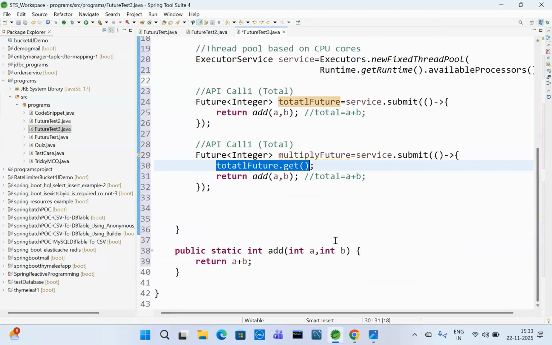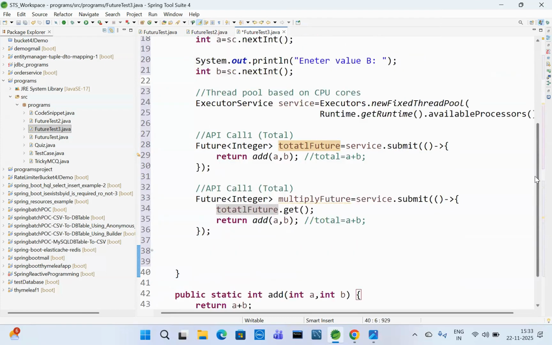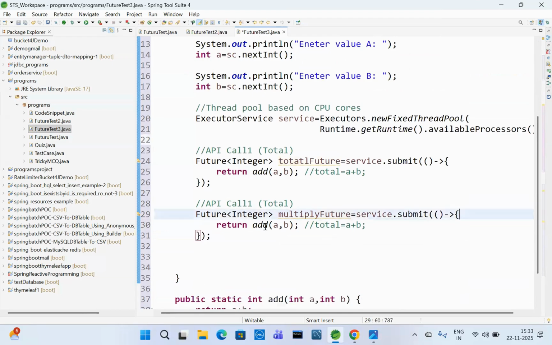Let's develop the multiply. Multiply future, right? Like total star 5. Let's remove this. Instead, we will get some response, star 5.